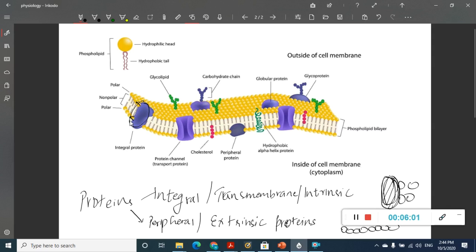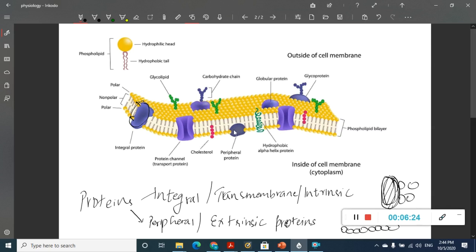Okay, so what is their use? The use of these integral proteins is mainly for attaching some other things, or there are many uses based on the types of intrinsic proteins, but that's not necessary right now. Now we have one more type of proteins which are called peripheral proteins.